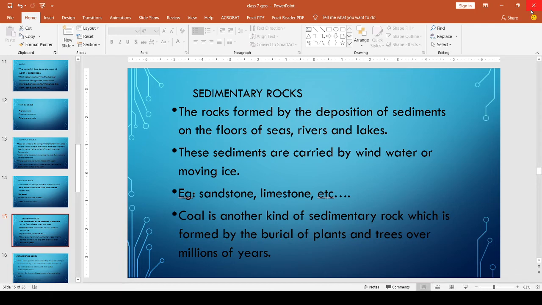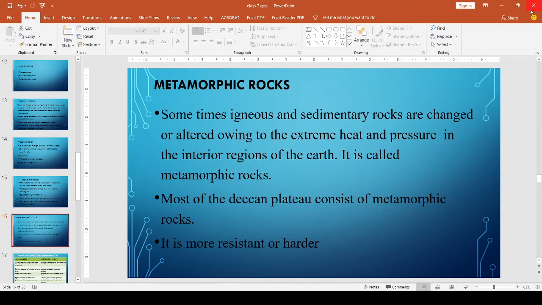Okay, then we can see metamorphic rocks, the third type of rock. Metamorphic rock is formed from igneous and sedimentary rocks. Sometimes igneous and sedimentary rocks are changed or altered owing to the extreme heat and pressure in the interior region of the earth. It is called metamorphic rock.